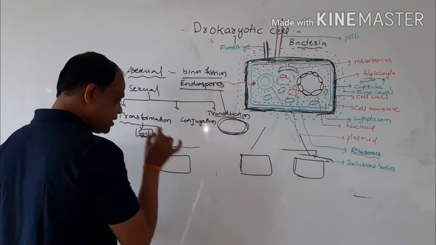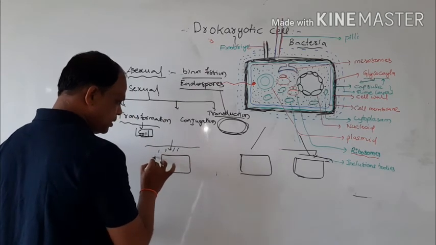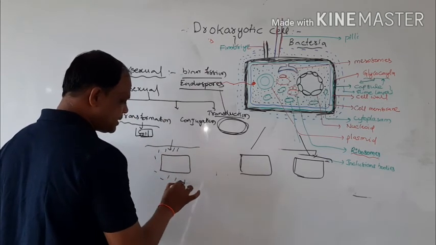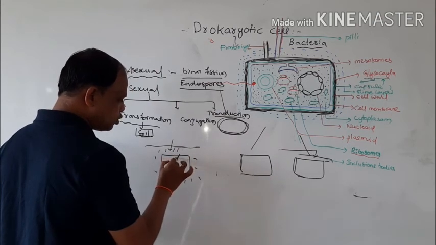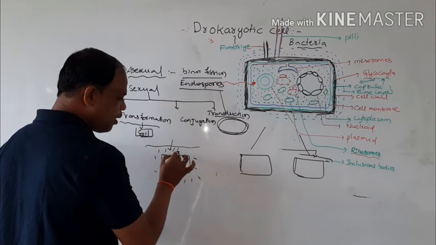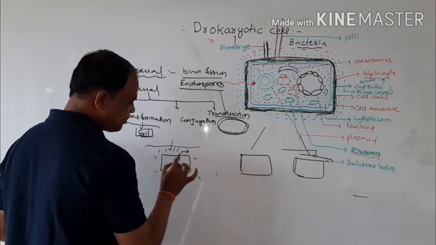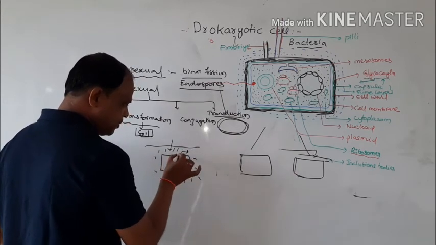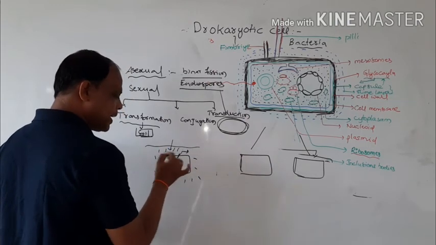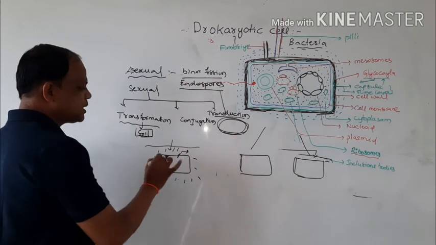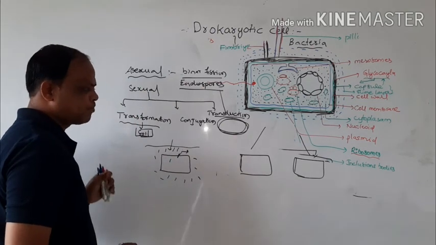There are ruptured DNA particles, and these DNA particles attach to the cell wall with the help of special carrier proteins. The DNA particle directly enters the host cell, where it can be expressed. So this process is called transformation.